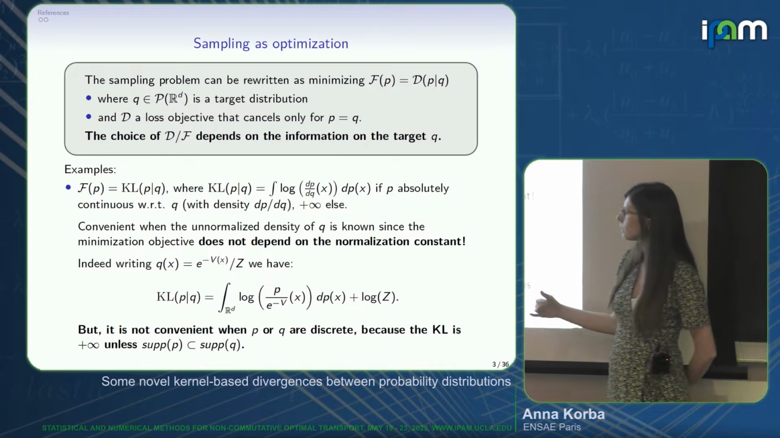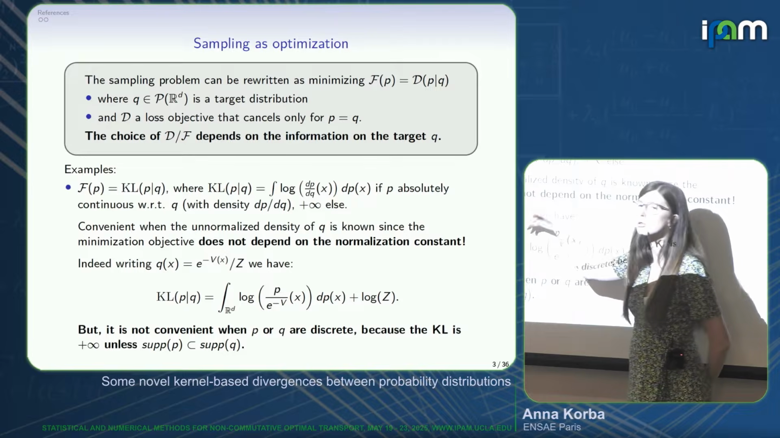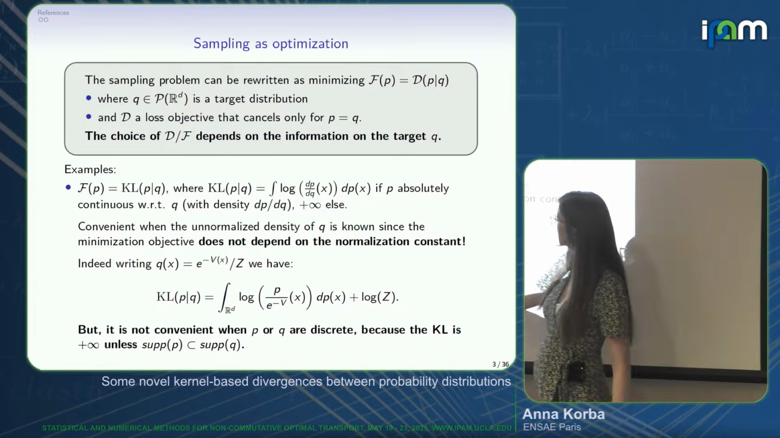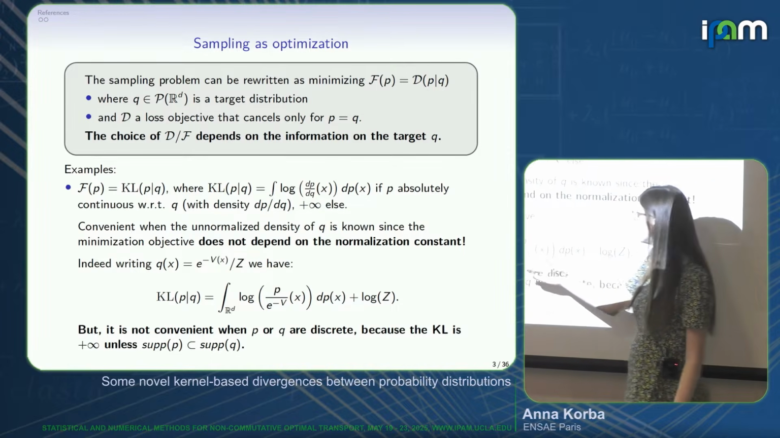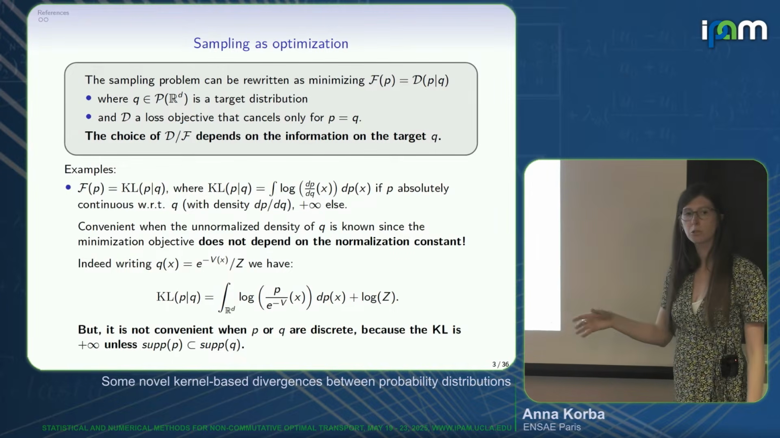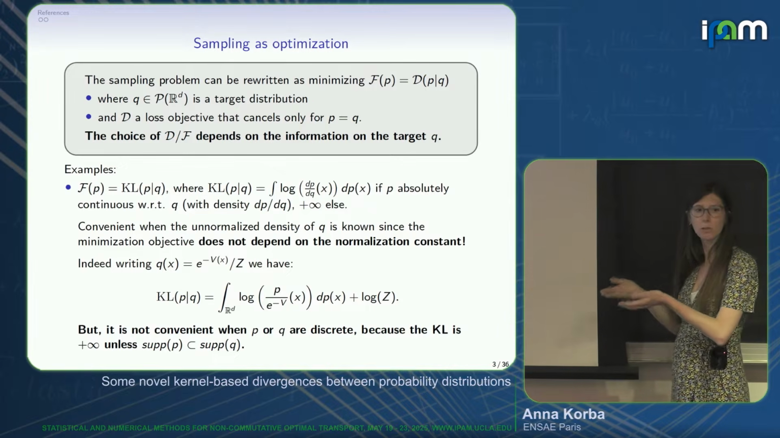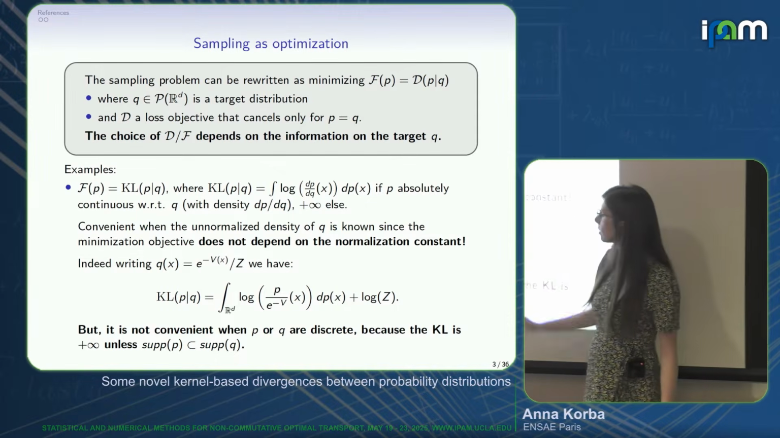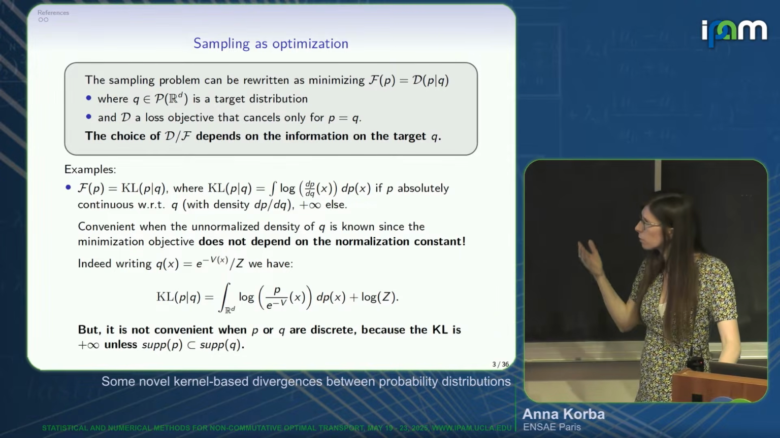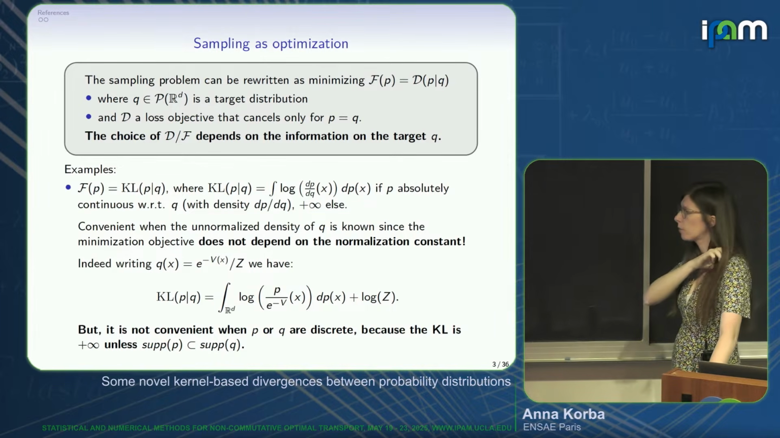So why is that? If you do this exercise, you have that the density Q is exp(-V) over Z, where you only know the V but not the Z. If you plug this expression in the KL, you see that the KL writes as two terms, where one is only involving the normalization constant, but as an additive term. So if you are performing optimization in the first argument P, you don't care about this term. This is why when people are interested in Bayesian inference, and they only have access to the unnormalized density of Q, they would typically choose the Kullback-Leibler divergence for this reason.